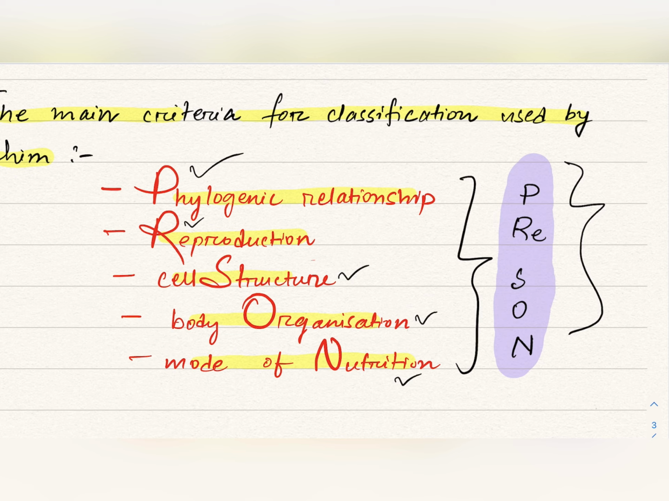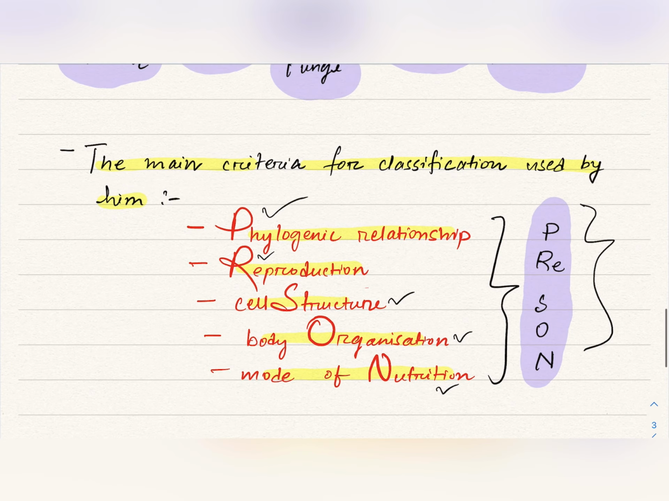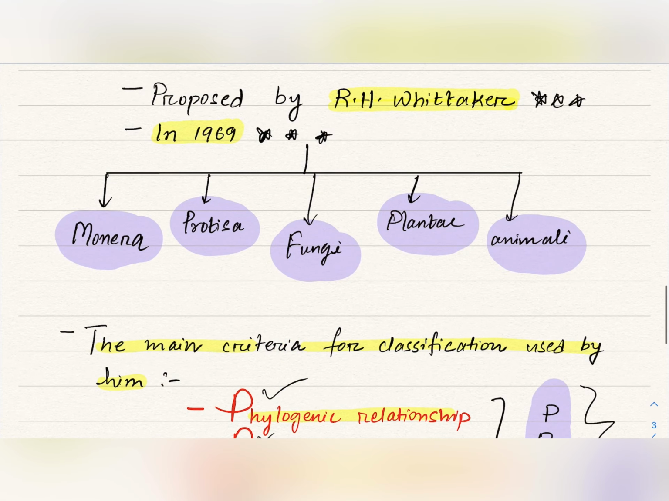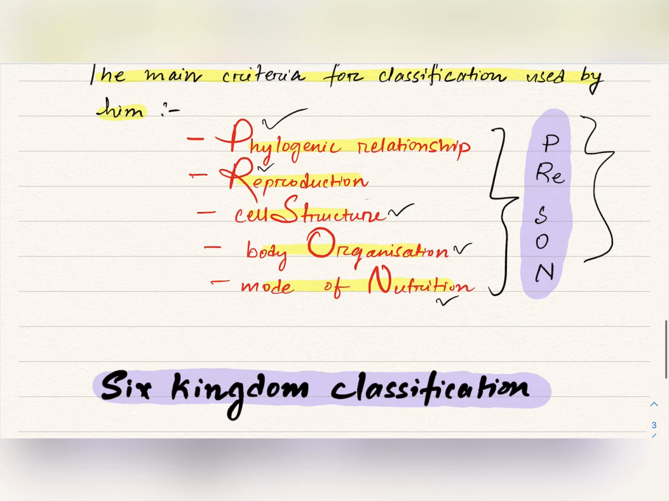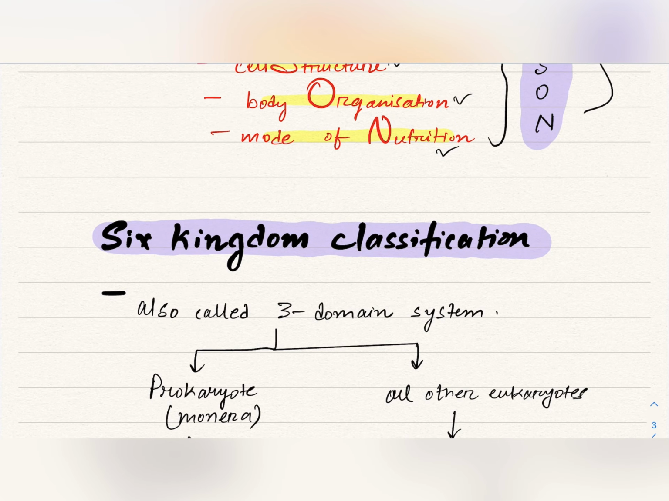So this is the mnemonic to memorize these five criteria for classification. It is very important. That was used by R.H. Whittaker. Now in NCERT some additional points are given, that there is another six kingdom classification.